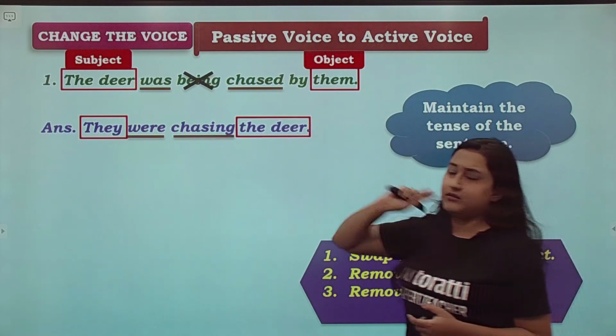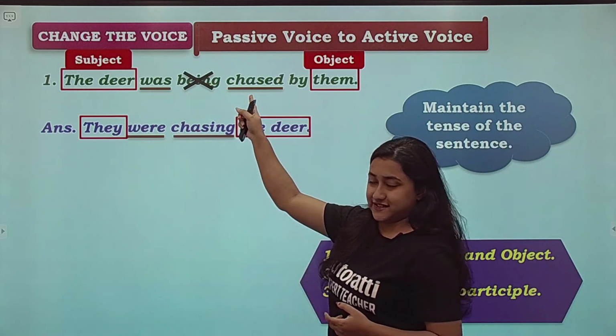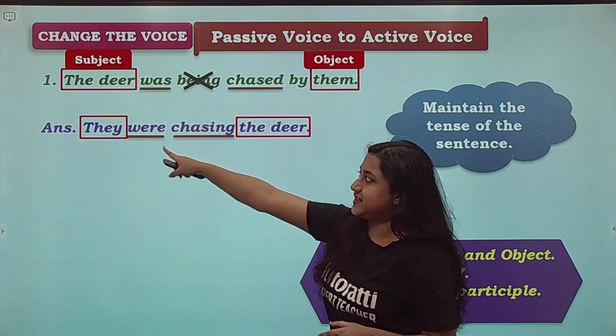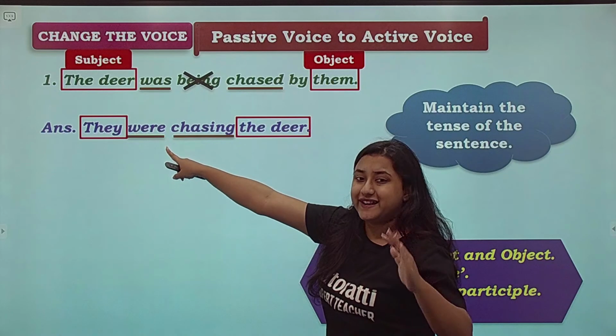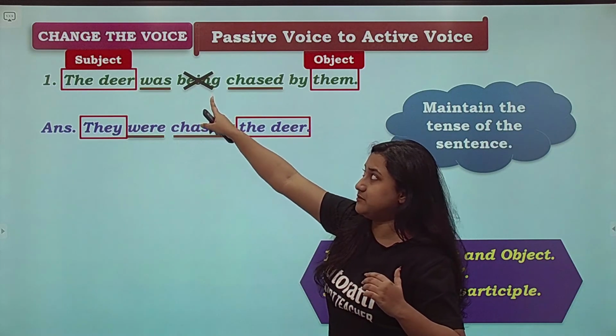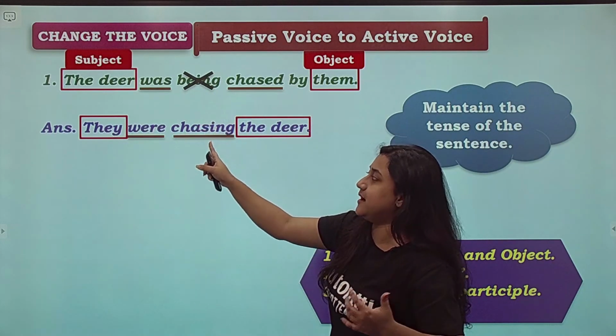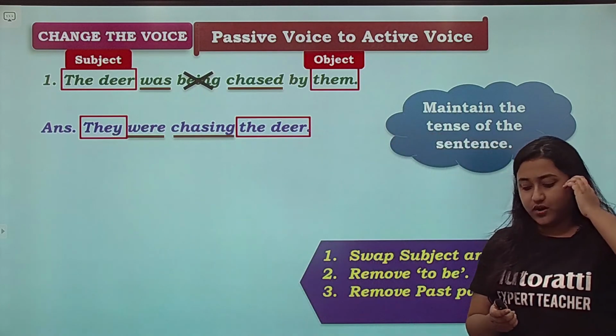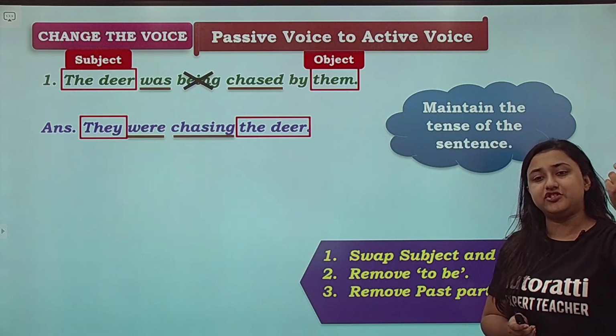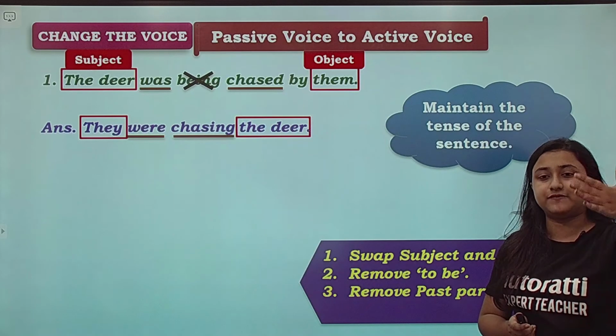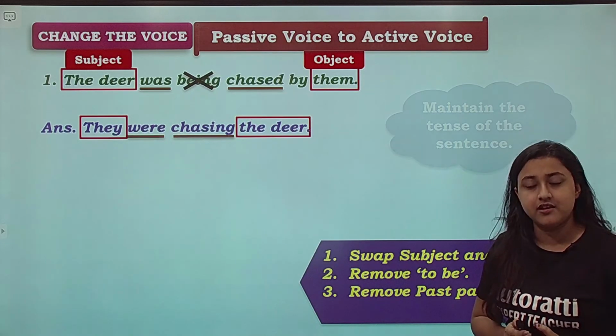Second, was being chased. Chased is past tense, therefore we used were. To maintain the form of the sentence, being means a continuous process, therefore we used chasing. They were chasing the deer. The deer was being chased by them. If we change active to passive, that would be the sequence. Next one.